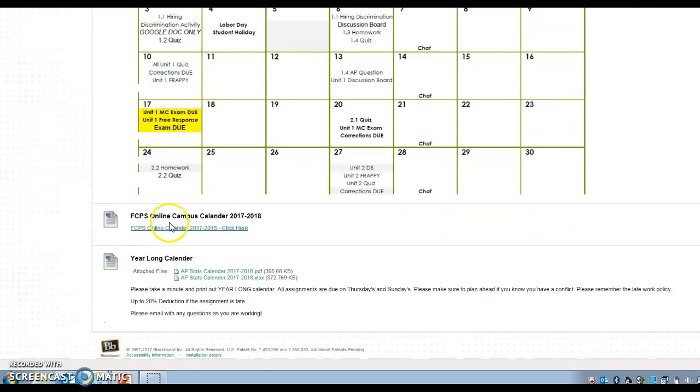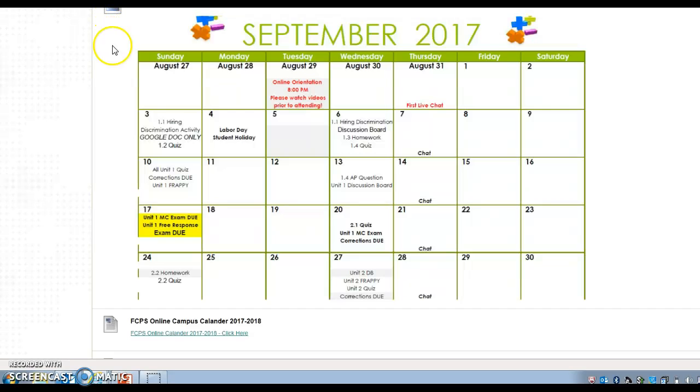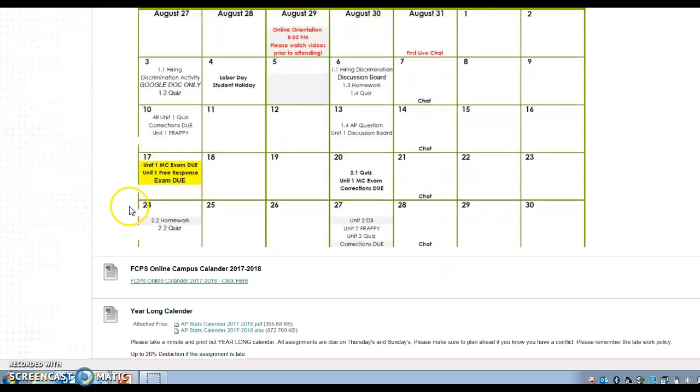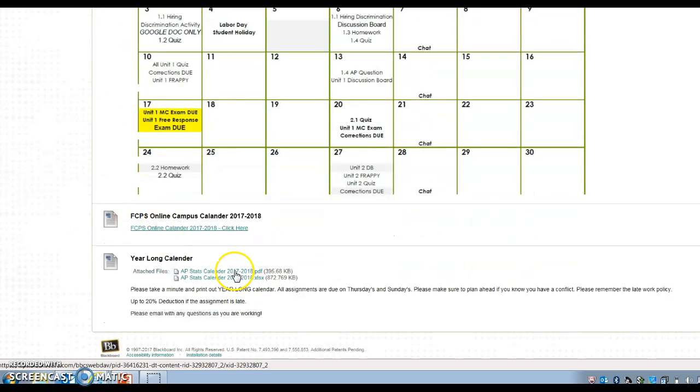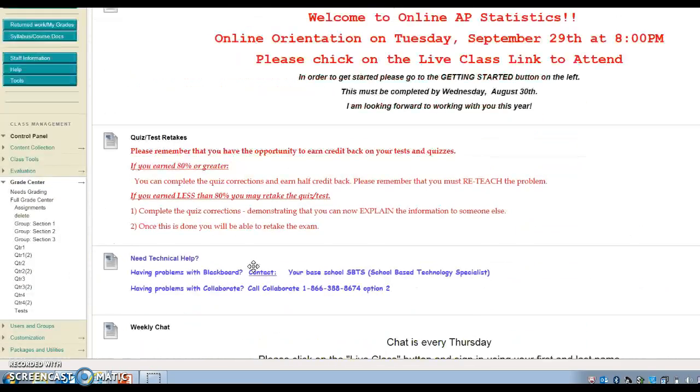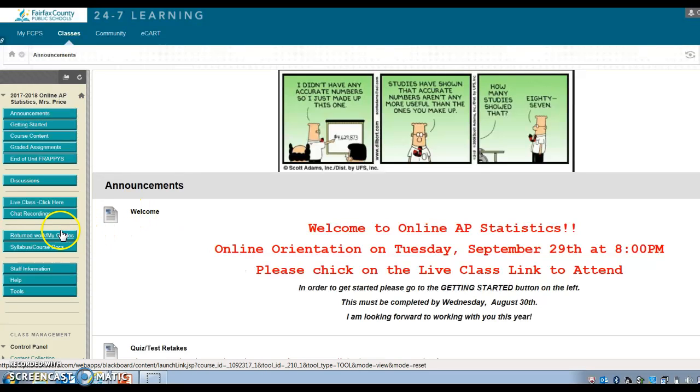If you would like to print out the FCPS Online Campus calendar, that's right here. I always have this printed or posted monthly, but if you would like the entire year, you can take a look right here and print these out, and you can print out your year-long calendar if that helps you plan ahead.